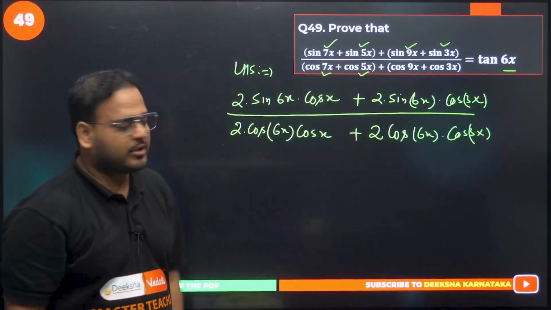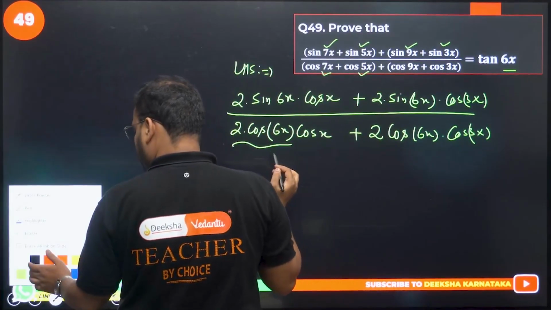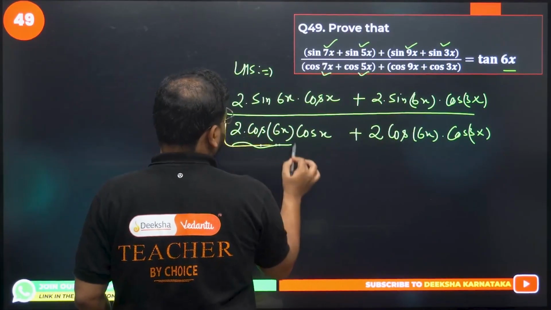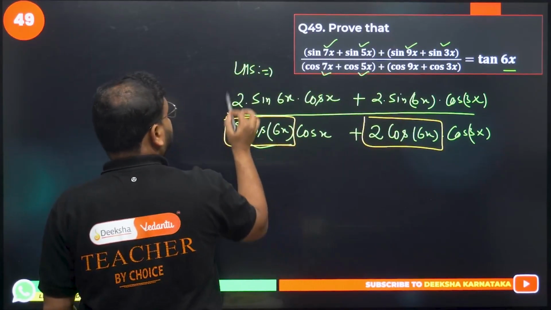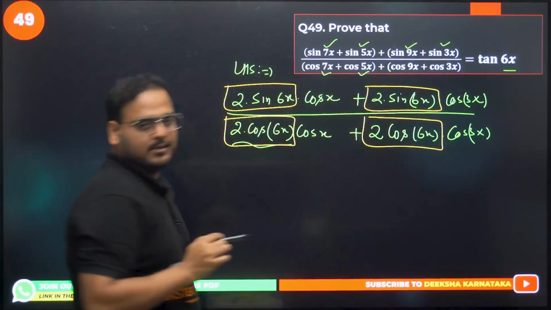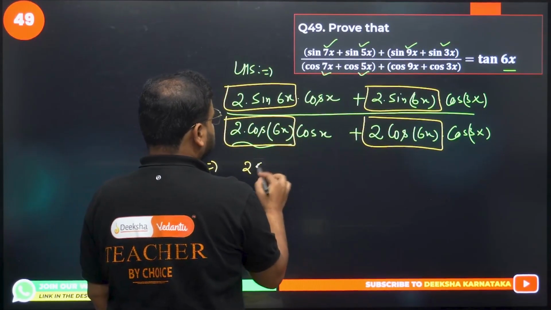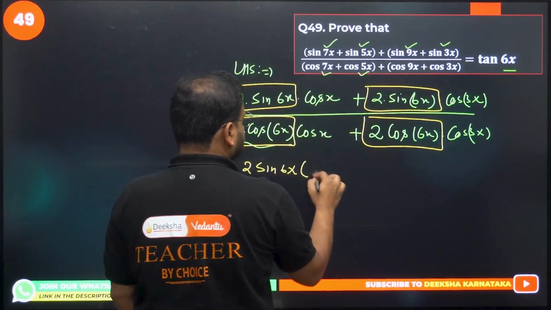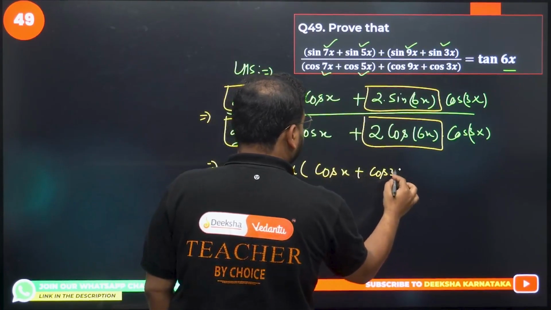Now what is taken common? We are taking common 2 cos 6x in the denominator, and 2 sin 6x in the numerator. Let's do that. So we get 2 sin 6x common, which means cos x plus cos 3x is left.